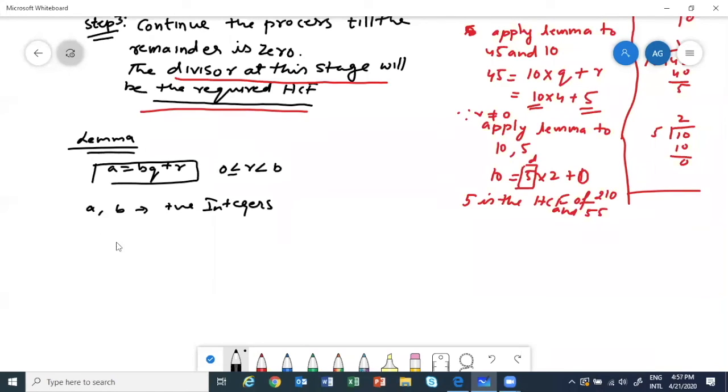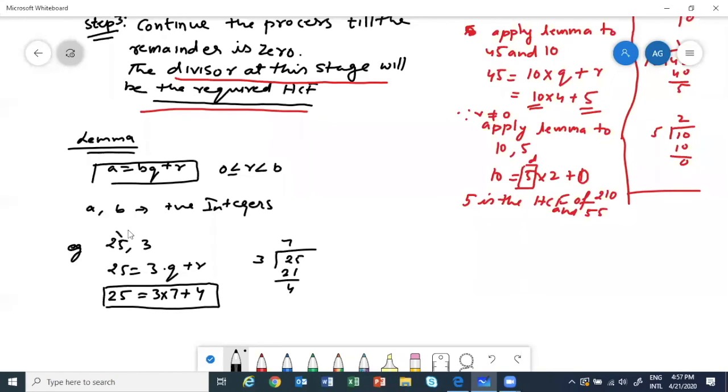Okay, this is clear. For example, Zohan and the other girl who haven't understood. So for example, suppose I take 25 and 3. So I can write 25 as 3 into q plus r. And how will I find Q and R? I will divide 25 by 3. So 7 times 21, 4 is left. So this can be written as 3 into 7 plus 4. Clear? This step is clear.